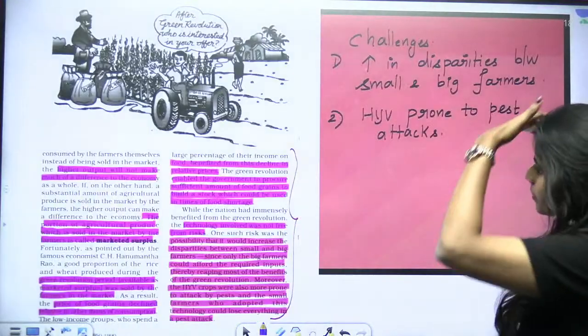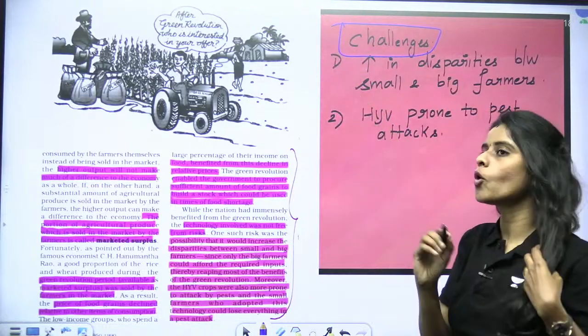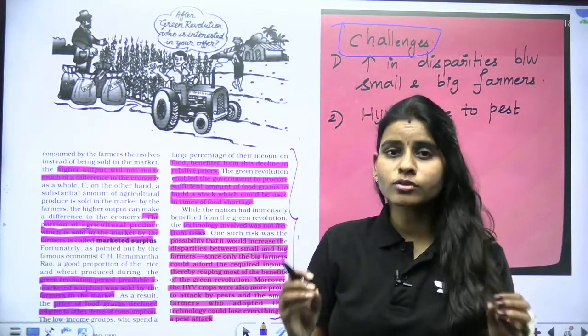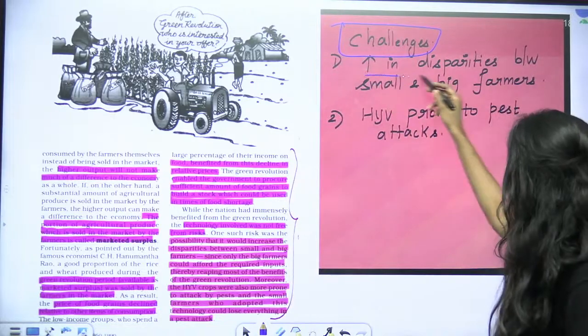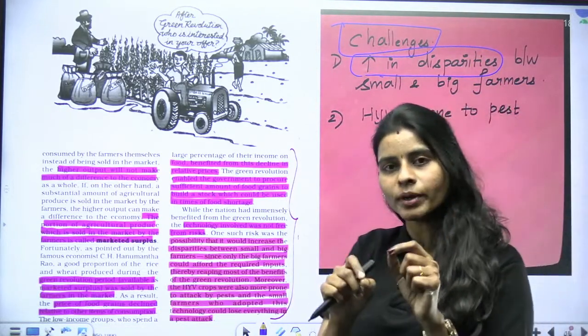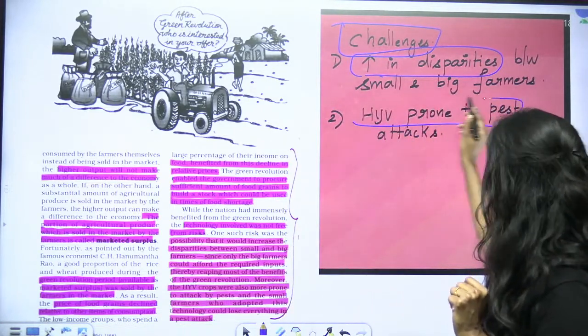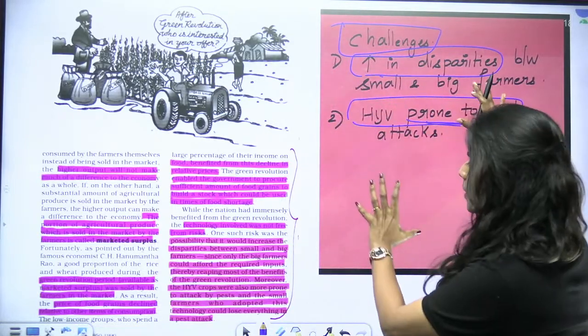Moving forward from here. The Green Revolution is not free from challenges. Why? Because the government did not have enough resources to introduce the Green Revolution, that is high yielding variety seeds, across all the states in the country. So this was bound to create disparities between different states and also between large farmers and small farmers. We also had these high yielding variety seeds prone to pest attacks. So this is something discussed here.